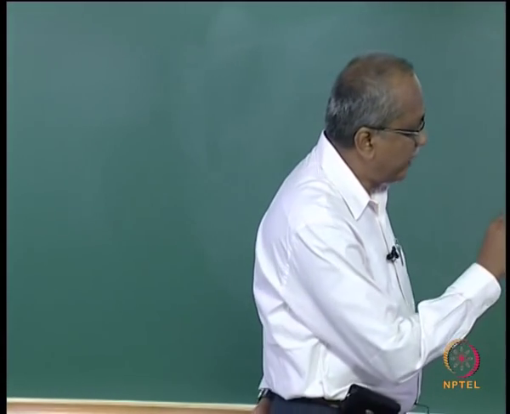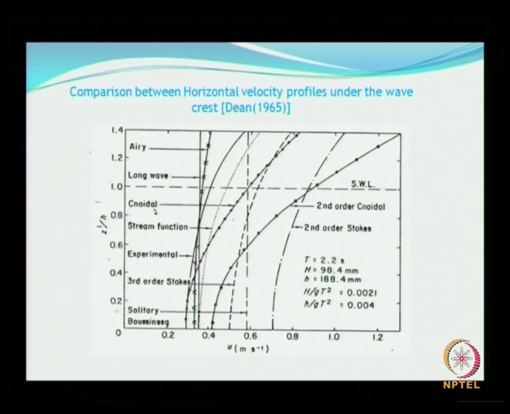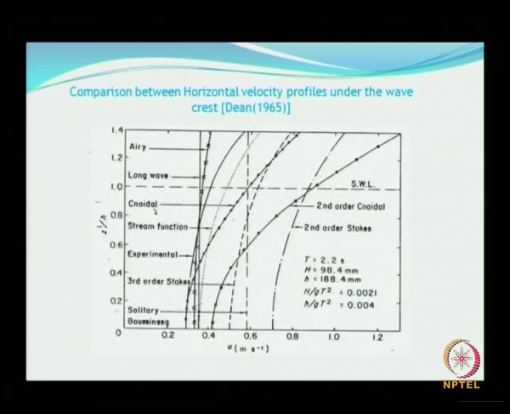So this explains why higher order theories or finite amplitude theories are needed. Yet another comparison, here you compare the comparison of profiles presented again by Dean. The maximum velocities at each elevation. So at each elevation, in the sense,